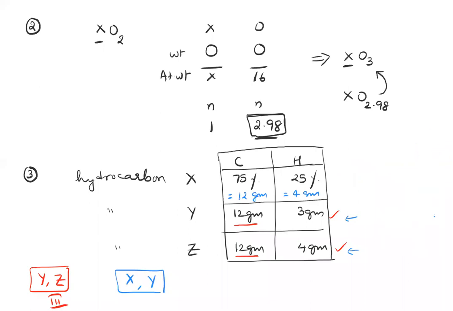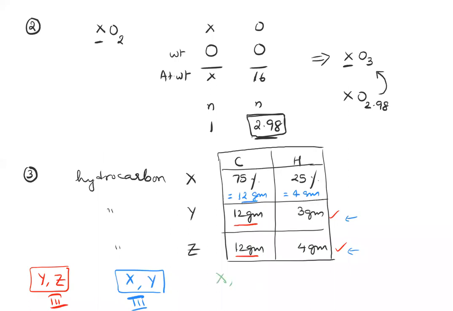So now look at X and Y. X and Y have the same amount of carbon, but they have different amounts of hydrogen. So again, they depict the law of multiple proportions because they have different amounts of hydrogen. What about compound X and Z? Let me use a different color.